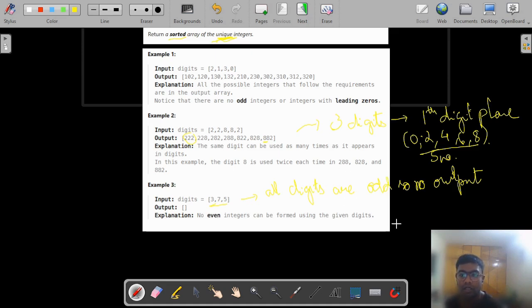And the input digits array needs to contain at least one even value. So these are the set of conditions that we can initially see.